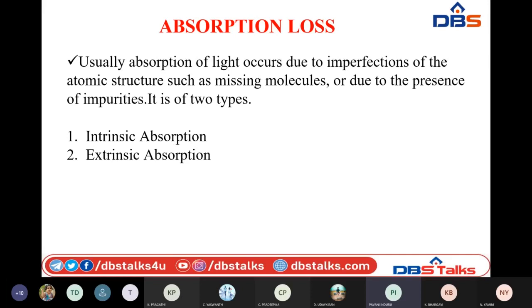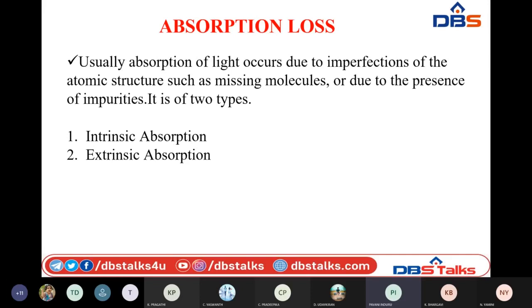So whenever these kind of materials are being manufactured, if there is any imperfection present in the manufacturing process, or else some kind of impurities are present in the manufacturing process, these come under the manufacturing defects. So due to the presence of all these kinds of imperfections in the atomic structure of the material, some amount of the light energy is taken inside of the glass. That means the photons present in the light rays are absorbed by the glass material. So this leads to the absorption loss.